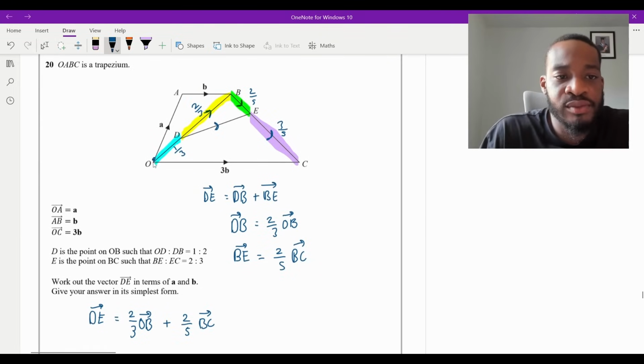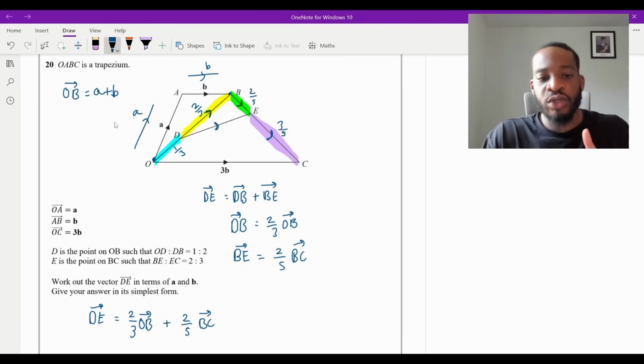So O to B, what is that equal to? Well, O is here, like there, and B is right there. How do I go from O to B? Well, surely I could go along O to A. I can go along there, that's A. And then once I get to A, I can go along B. It's the same direction. This is just quite clearly A plus B. Let me make this a bit neater, sorry. So O to B is going to equal A plus B. For sure.